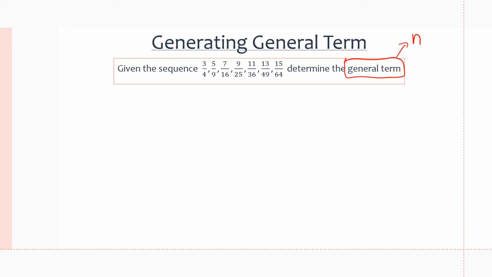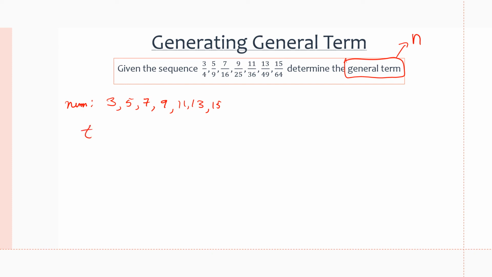So if we do that, let's make a sequence with just the numerators. We'll call it num, for numerators, and our sequence will be 3, 5, 7, 9, 11, 13, and 15. And what we can notice from the numerators is that we actually have an arithmetic sequence, because we just need to add 2 to get to the next term. 3 plus 2 is 5, 5 plus 2 is 7, 7 plus 2 is 9, and so on. And so it'll be quite easy for us to find the general term for this sequence.